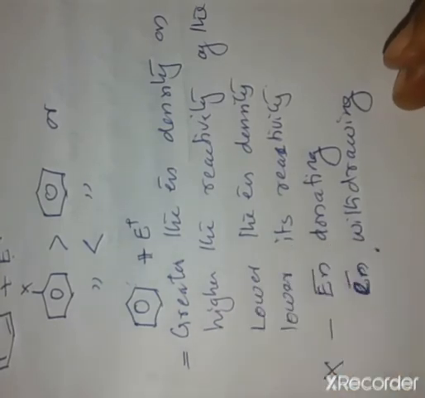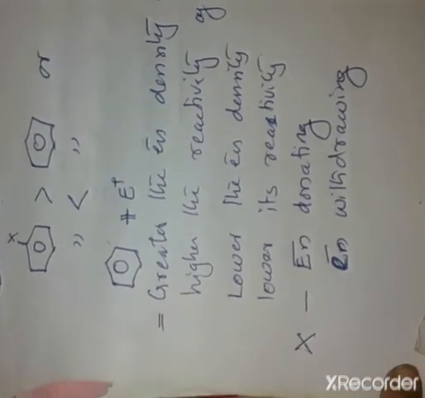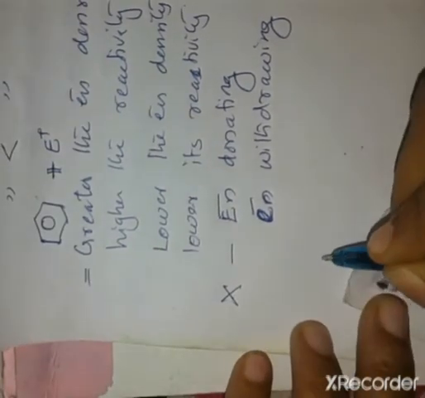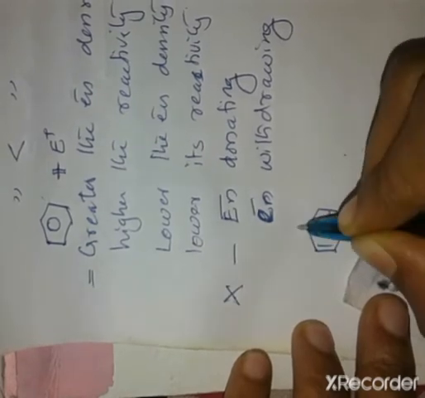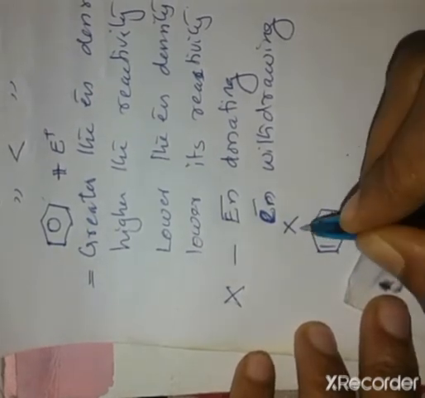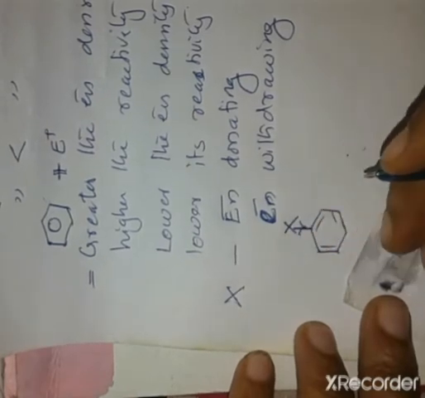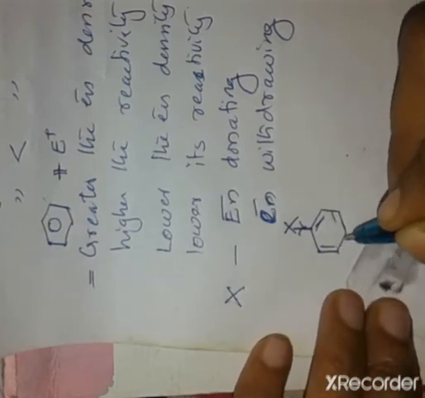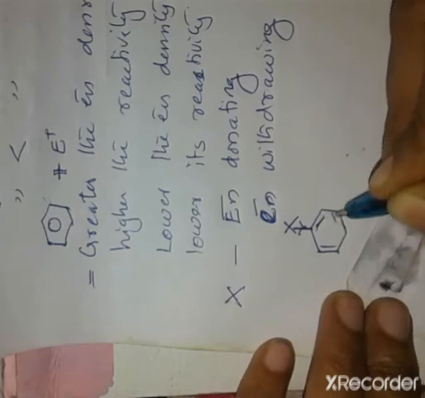X may be either. Then if X is an electron donating substituent, what happens? It donates its electron density to the benzene ring, and the electron density of the benzene ring increases.